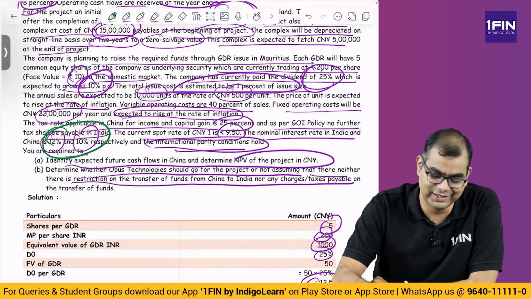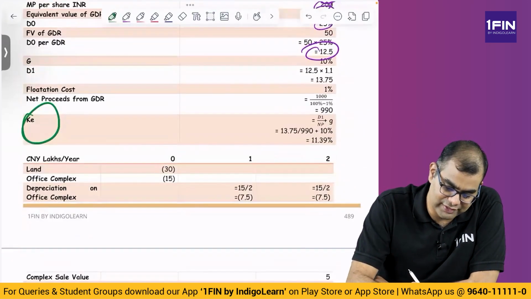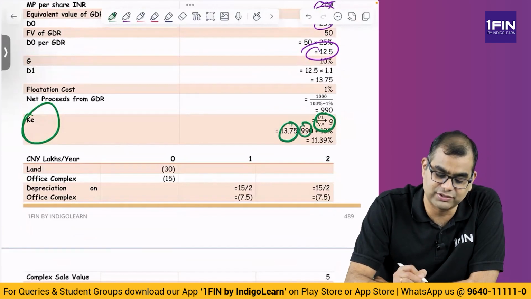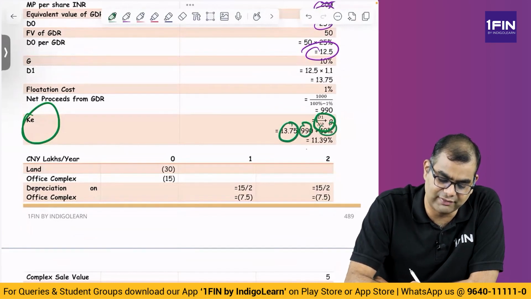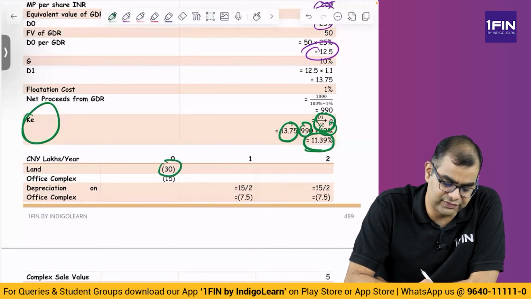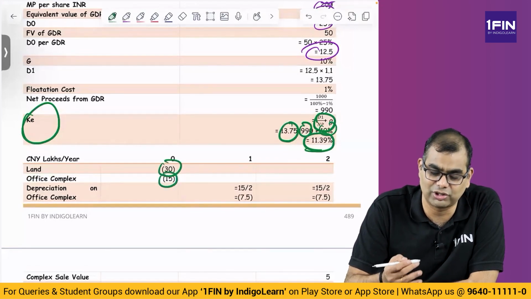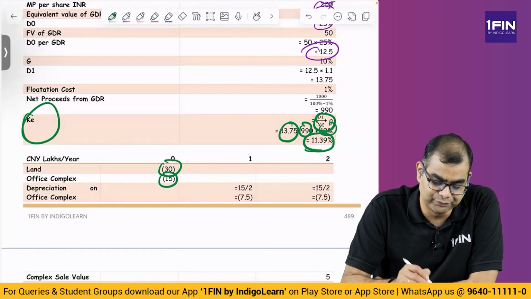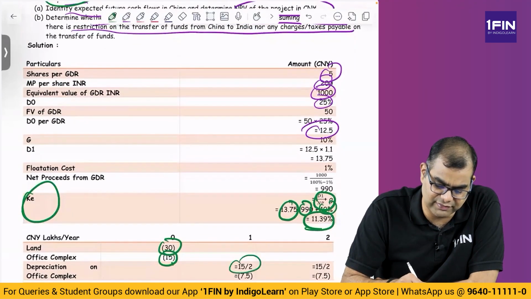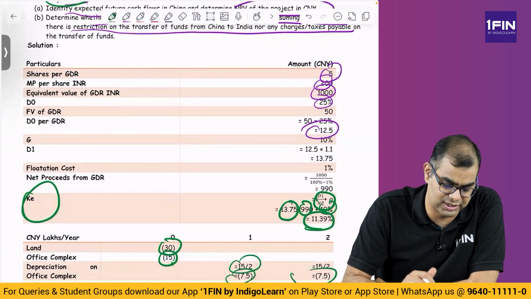See, very interesting, right? So D1 by NP plus G. So 13.75, which is dividend, divided by net proceeds, which is 990, plus G of 10%, you get 11.39, which is the discount rate. Now, the first year 30 lakhs and 15 lakhs is the investment, which is basically the total investment of 45 lakhs CNY. Then what do you get? On this 15 lakhs, every year you get depreciation of 7.5. We will see what the depreciation is.